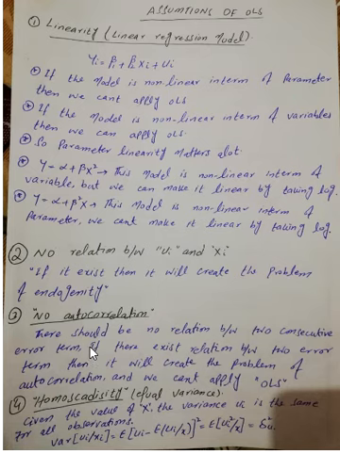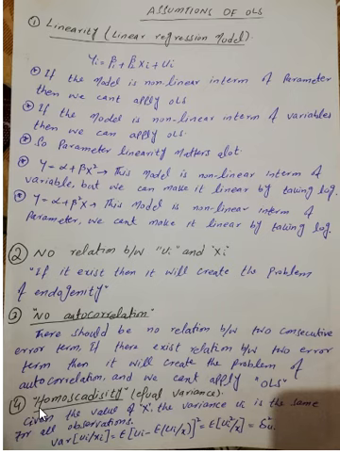What is autocorrelation? Autocorrelation means that when two error terms are correlated with each other, this will create the problem of autocorrelation, and in case of autocorrelation you cannot apply OLS on your model. There should be no relation between two consecutive error terms. If there exists a relation between two error terms, then it will create the problem of autocorrelation and we can't apply OLS on our model.